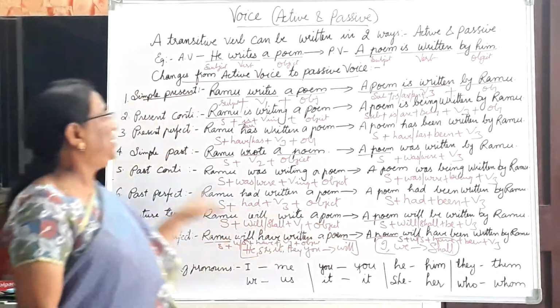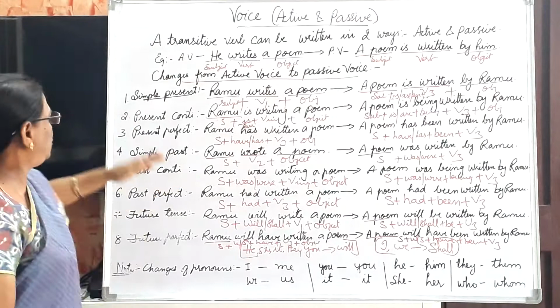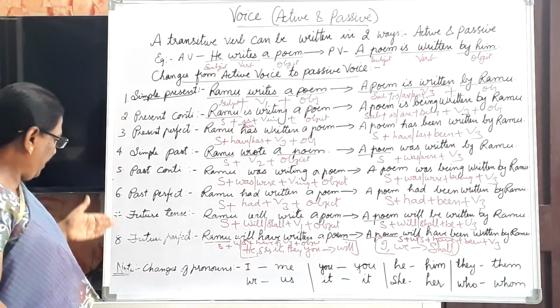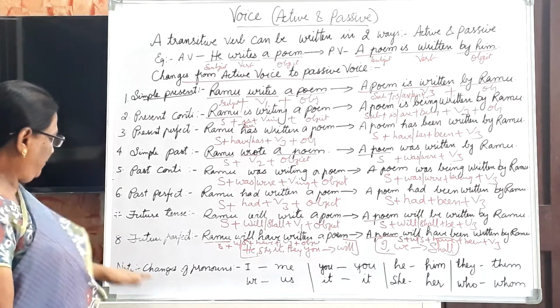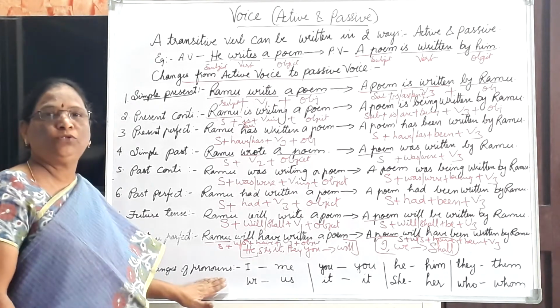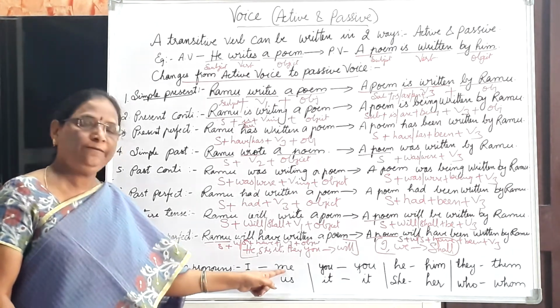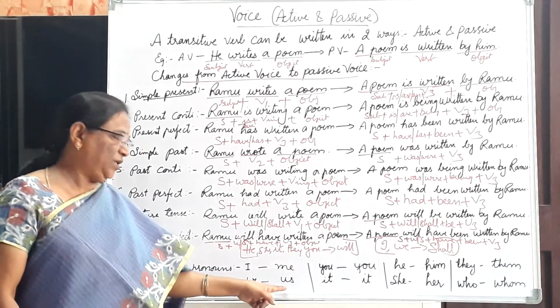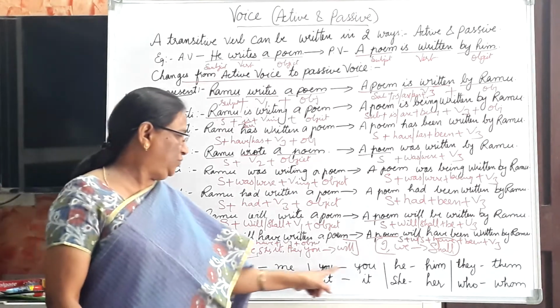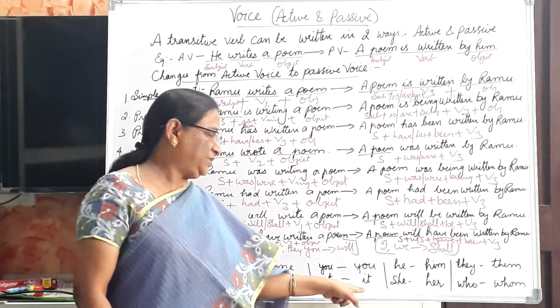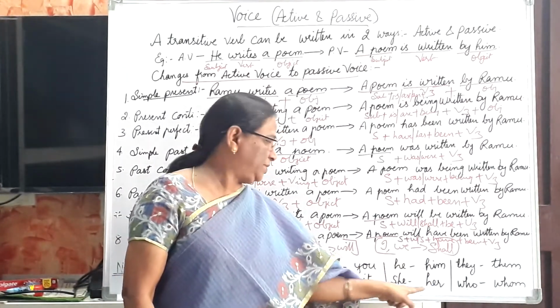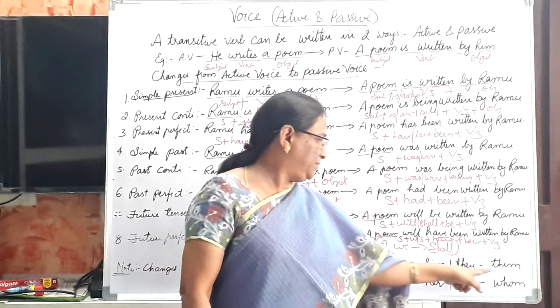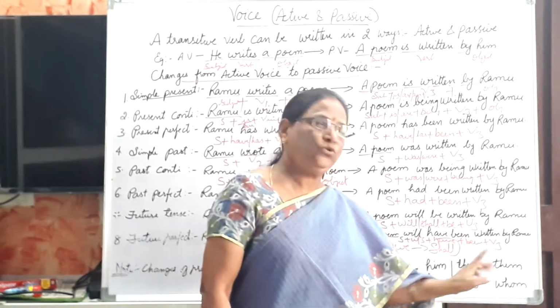Now in this active voice and passive voice you need to remember these 8 tenses, and along with these 8 tenses we have to remember the changes of pronouns also. I changes into me, we change into us, you changes into you, it becomes it, he becomes him, she becomes her, they become them, who becomes whom.